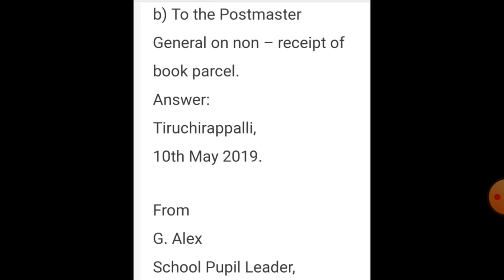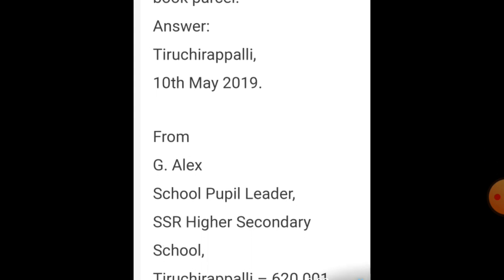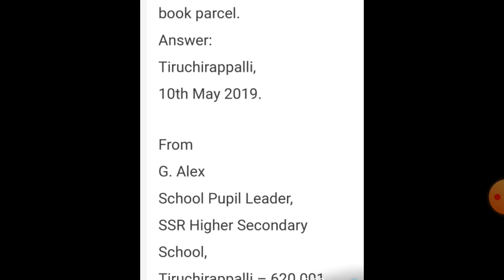Here it is written Tiruchirappalli, but we have to write Tiruvannamalai. Then the date: suppose you are writing today itself, 25th November 2020. Then from, you can write your address.